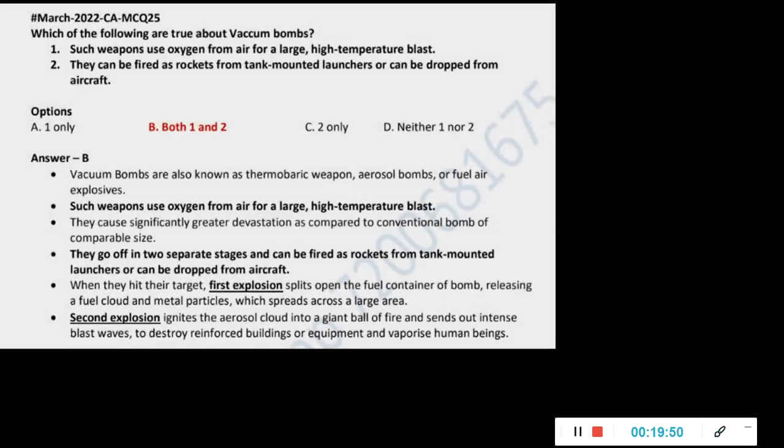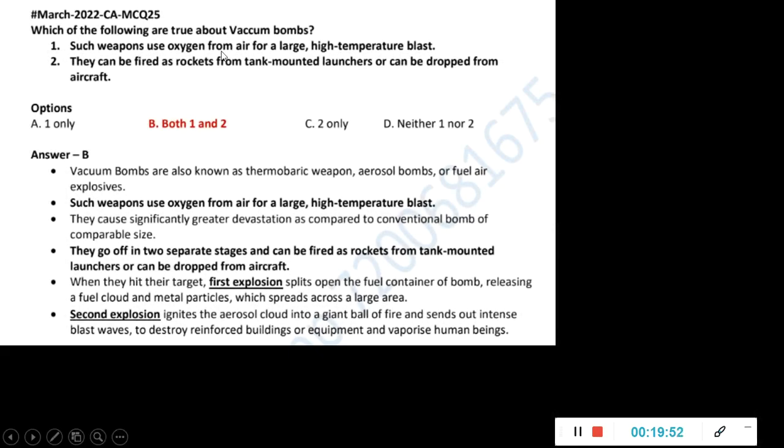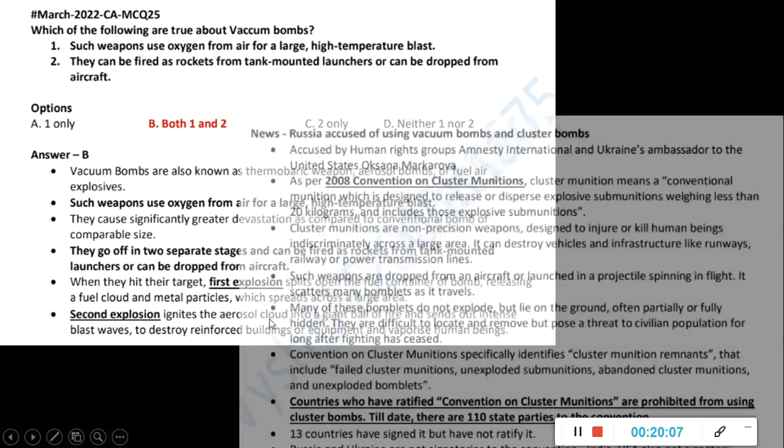So UPSC likes asking these kind of questions about missiles, torpedo launchers, all these things already they have asked. So this time maybe they can ask vacuum bomb. So they are this thermobaric weapon, aerosol bomb or fuel air explosive. They use oxygen from the air for this large high temperature blast, and they go off in separate stages, like first explosion, second explosion, like the two stages are there.